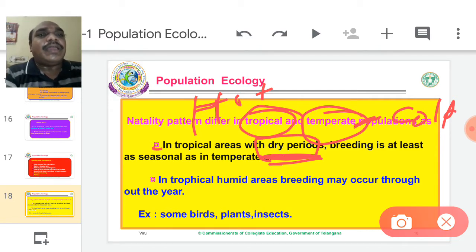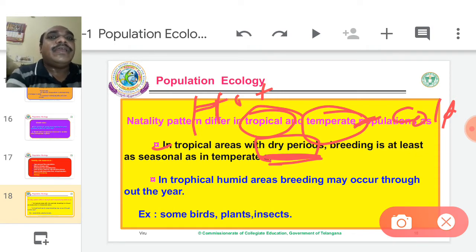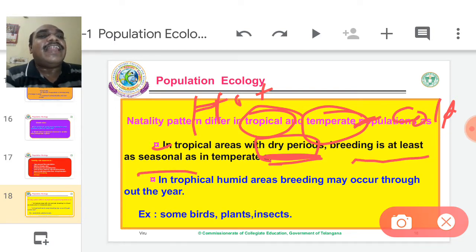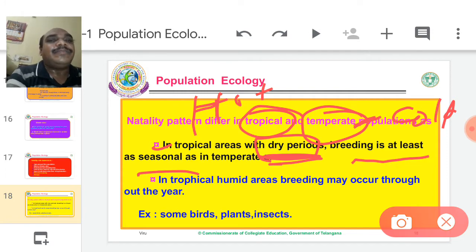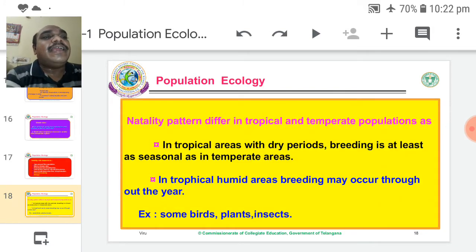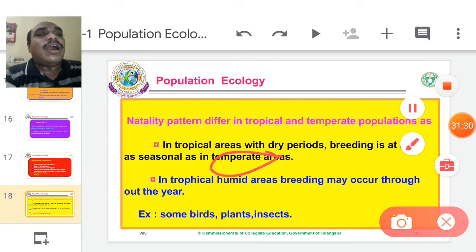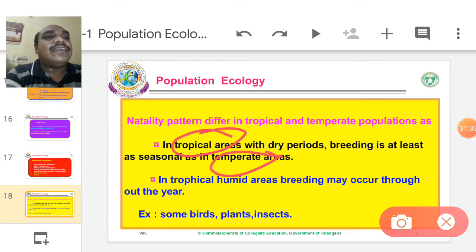During the dry period in tropical areas, like our Telangana which comes under subtropical, breeding is at least seasonal, like in temperate, cold regions. So in both cold region and hot region, seasonal breeding is visible.